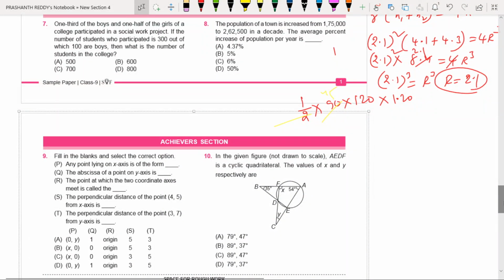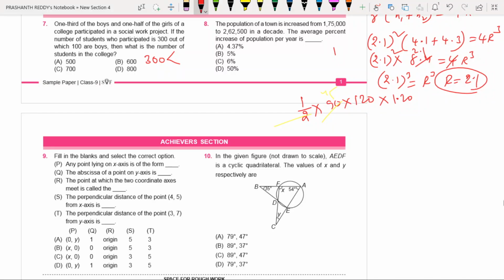What is the 7th question? 1/3 of the boys and 1/2 of the girls of a college participated in a social work project. If the number of students who participated is 300, in total how many students are there? Total 300 students participated.